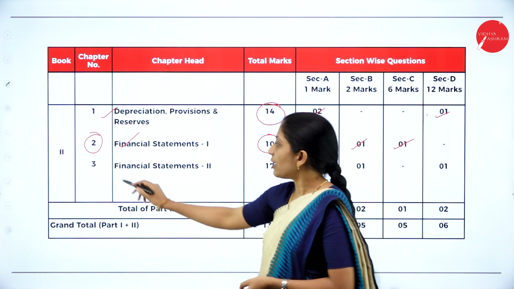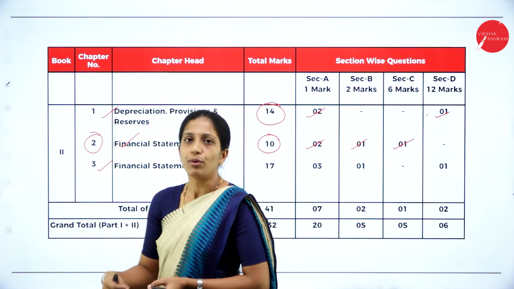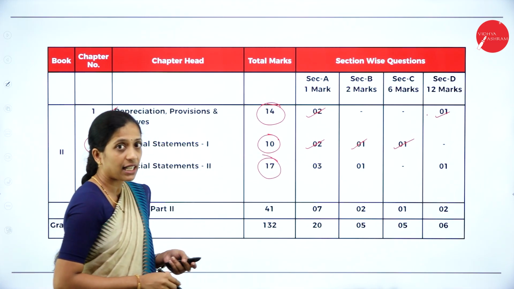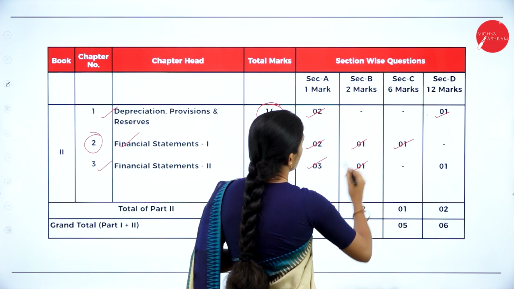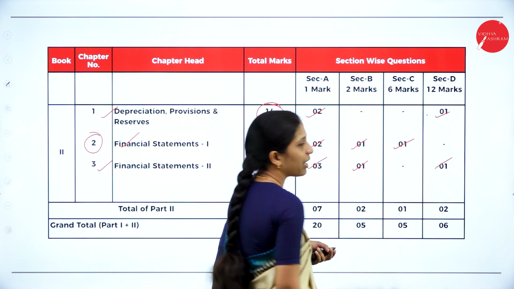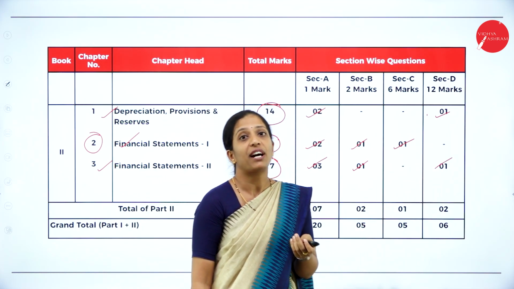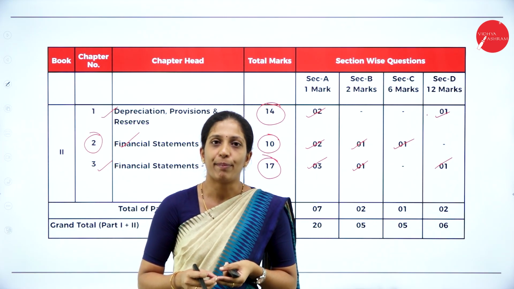Now coming to your third chapter, that is Financial Statement 2, that is under book 2. So the total weightage is 17 marks, where you will have 1 mark 3 questions, 2 marks 1 question, as well as 12 marks 1 question, where a 12 marks problem will be asked on final accounts, where you have to prepare trading, profit and loss account and balance sheet.